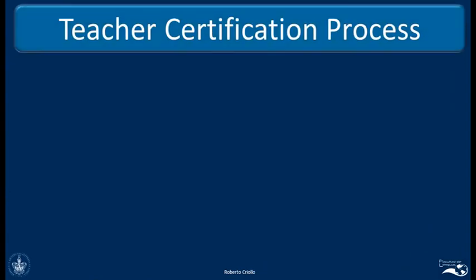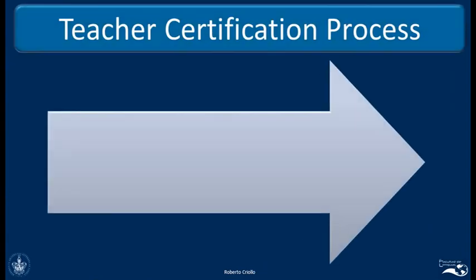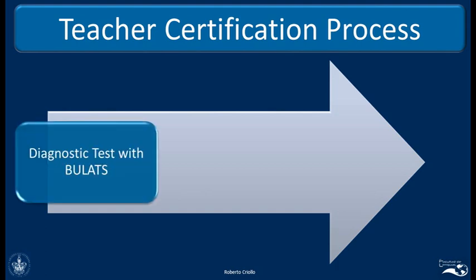Let's go back to the teacher certification process. What are the steps that we took to ensure that the testing process had a positive impact on teachers and the institution? First of all, if you remember, we administered a diagnostic test, and the purpose of this was simply to have an idea of what was the possible level that teachers had.